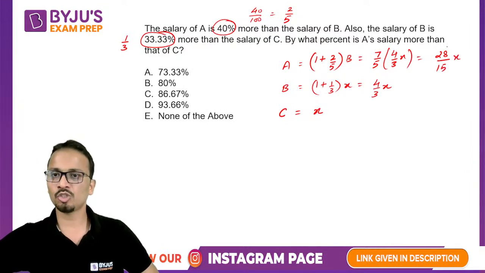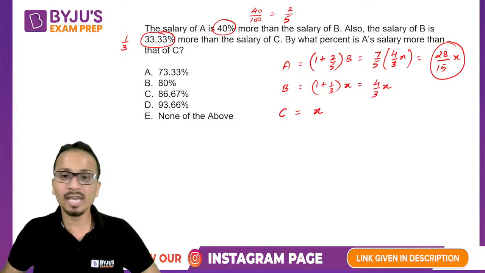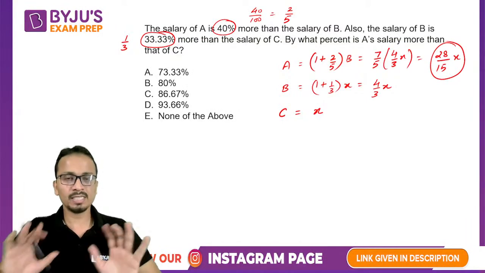This is the salary of A in terms of the salary of C. This is one way.